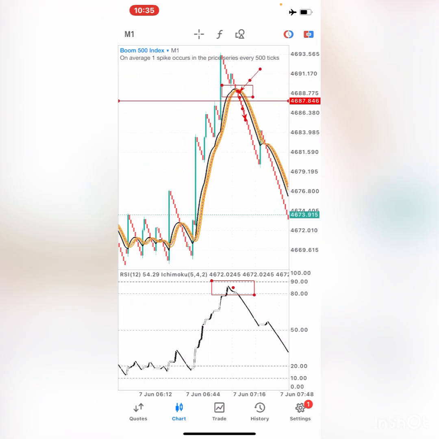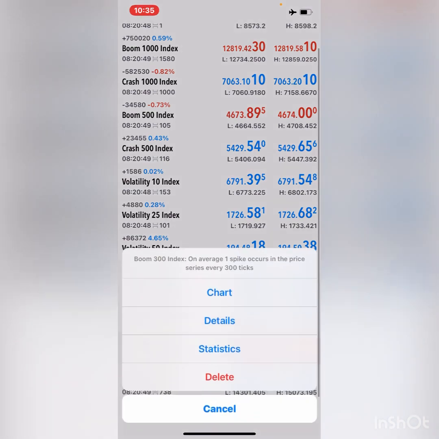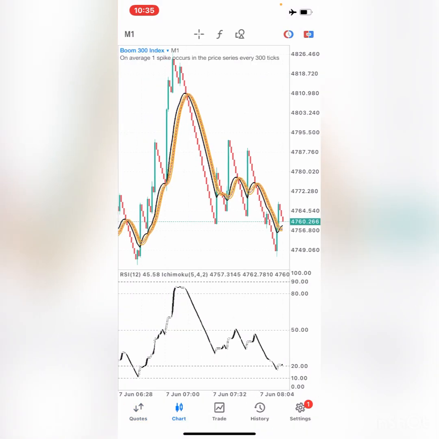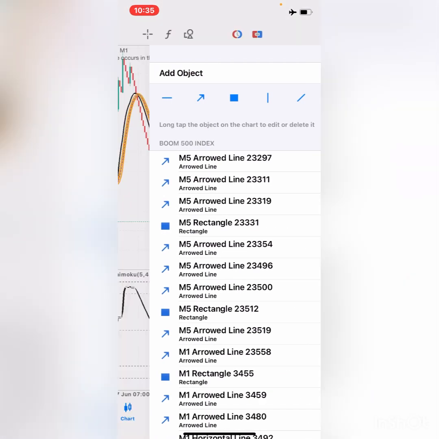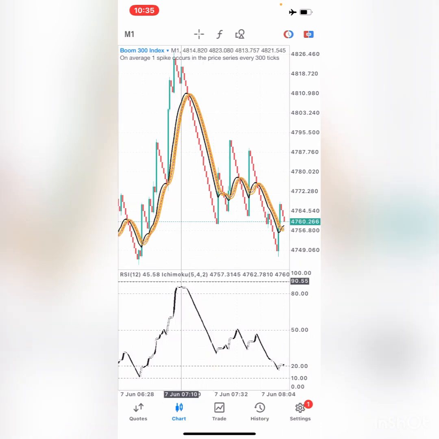I can do this again on Boom 300, and you'll be able to get the same results. As you can see, we have our Ichimoku, the black line here, and then we have the black line crossing the orange line here, and then probably your entry will be somewhere here, and then you go all the way down with it. So this is how you can actually use this strategy to get 5 guaranteed candlesticks in the market. And that will be all for this strategy.